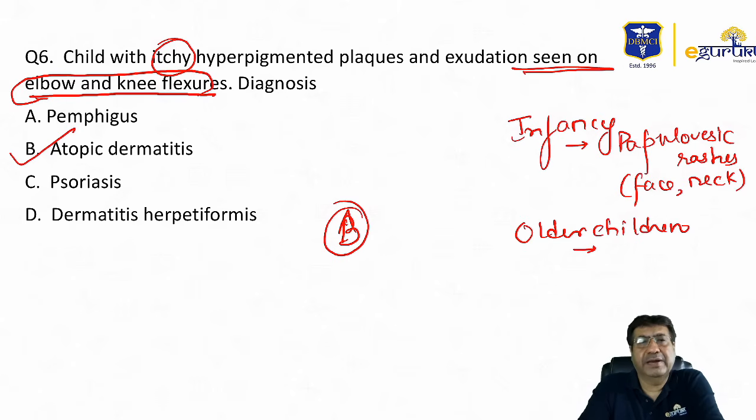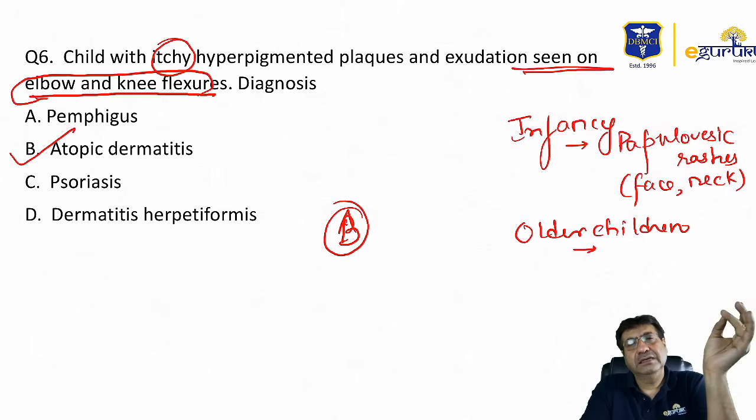Petroleum jellies can be applied over the skin. So this is overall a presentation of atopic dermatitis, and therefore based upon whatever the question I could get after the students recalled it, itchiness and particularly lesions present over the elbow and the knee flexures typically goes in favor of atopic dermatitis.